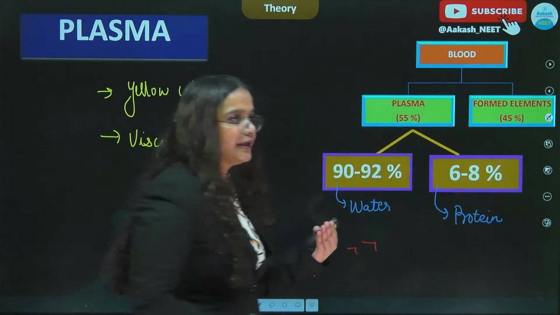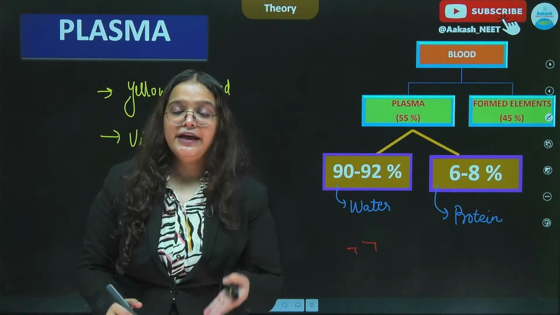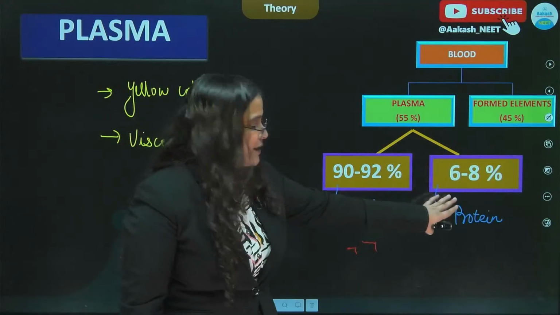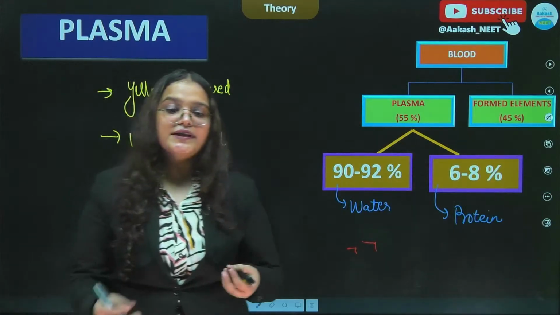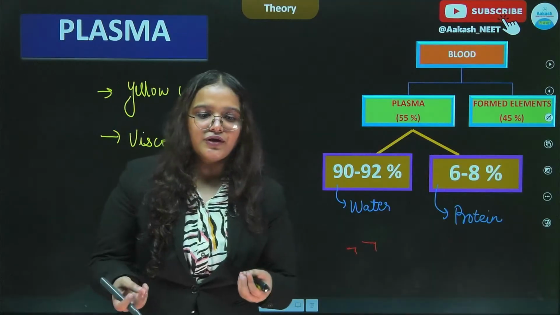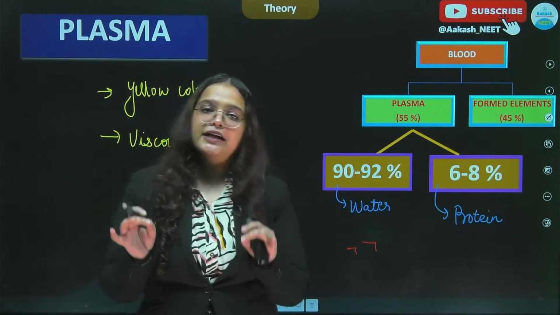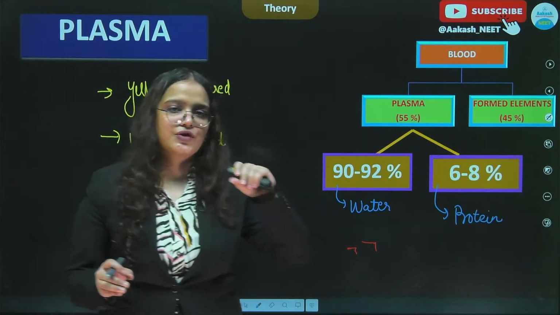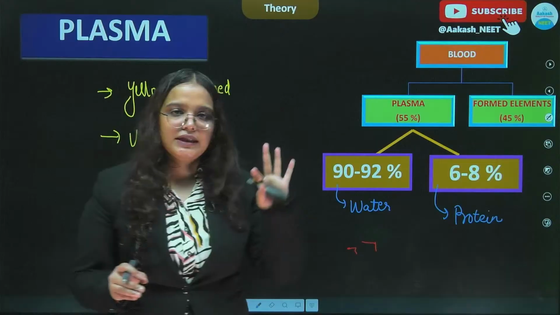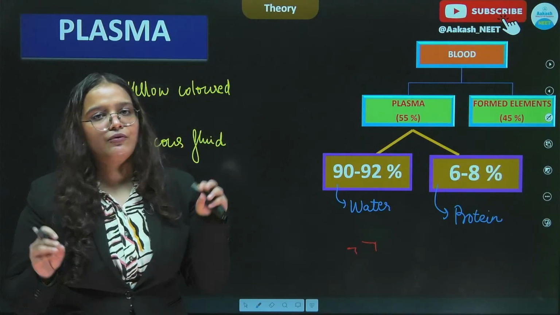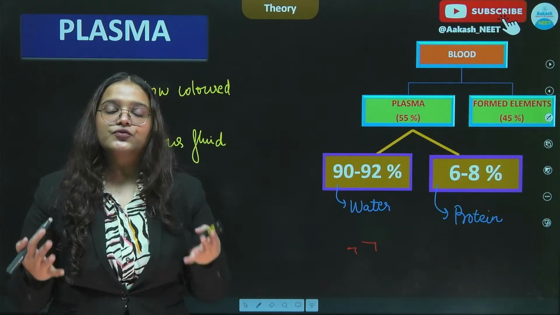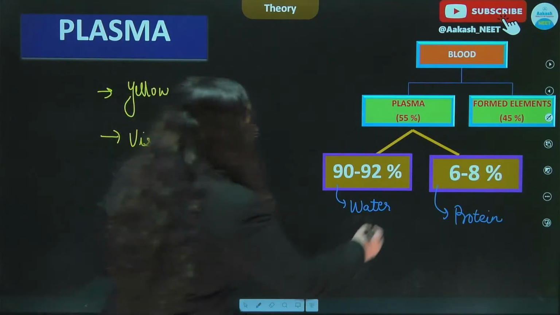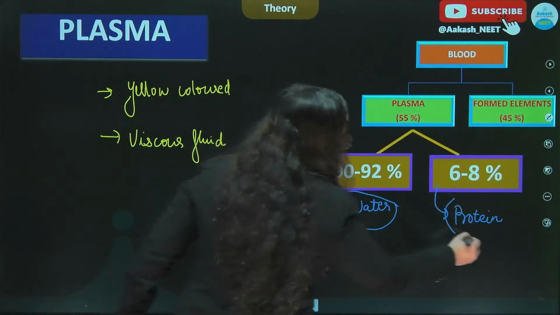So हमारे blood में जो भी protein present है, that will be present in the plasma. I can see students are asking what does viscous fluid mean. So dear student, viscous fluid simply means a thick fluid. So if we compare the RBCs and the mixture which was obtained for RBCs, WBCs and the plasma, the plasma was the most viscous, which means it was thicker. Alright? Okay, alright. Now these components are present in the plasma.